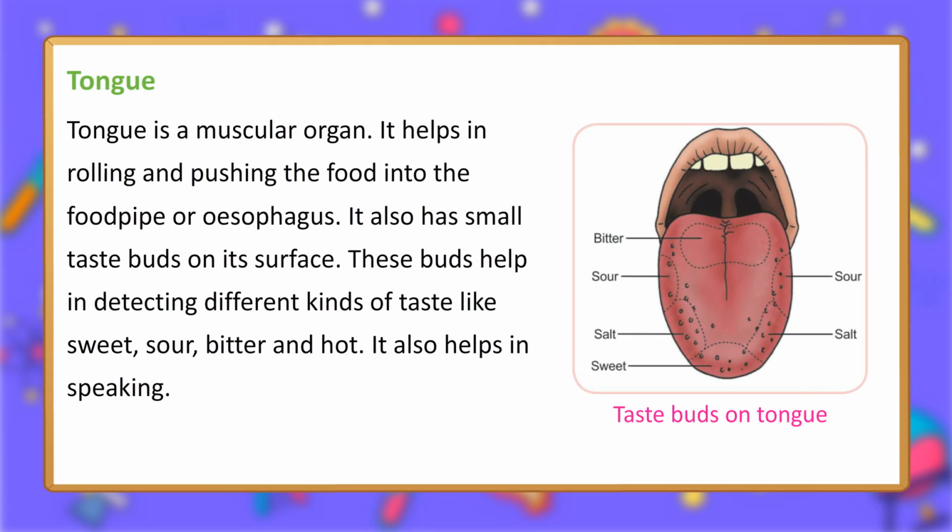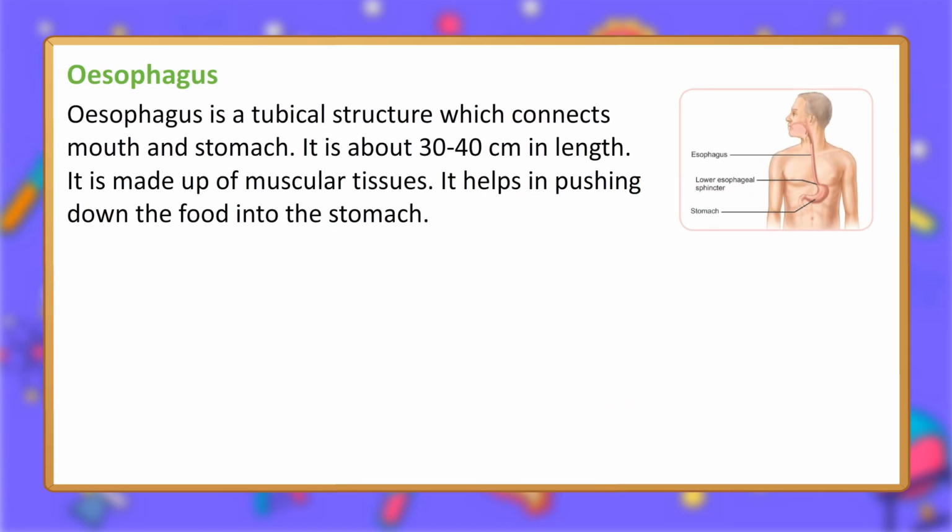Tongue. Tongue is a muscular organ. It helps in rolling and pushing the food into the food pipe or esophagus. It also has small taste buds on its surface. These buds help in detecting different kinds of taste like sweet, sour, bitter and hot. It also helps in speaking. Taste buds on tongue.